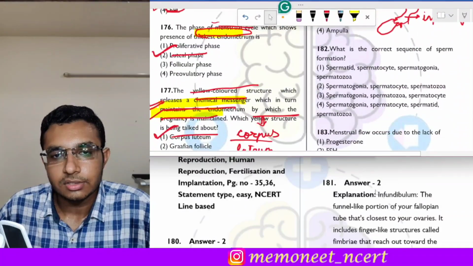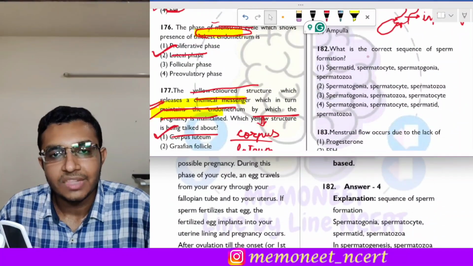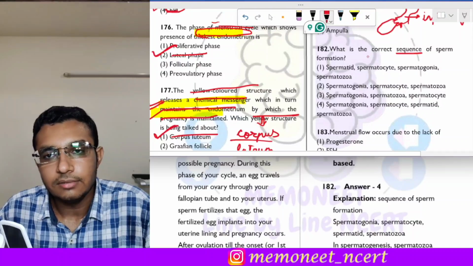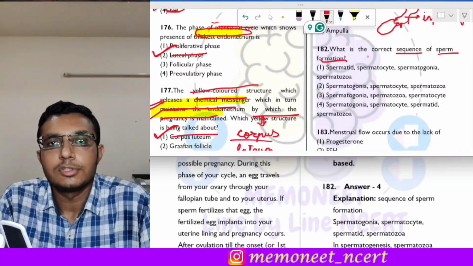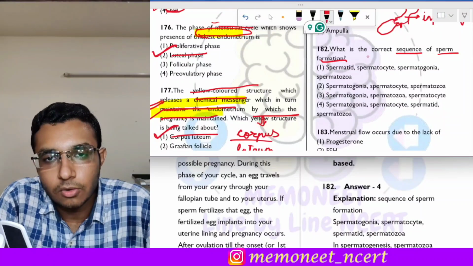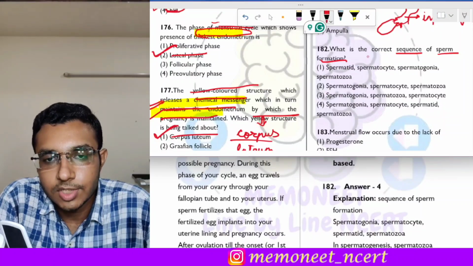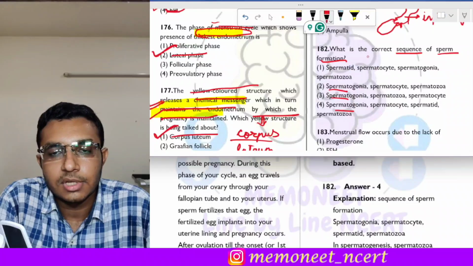Moving on to the next question, that is question number 182. It states, what is the correct sequence of the sperm formation. Okay, now see, the sperm formation starts from the sperm mother cell, that is the spermatogonia. So which are the options which are showing spermatogonia? There are 3 options.